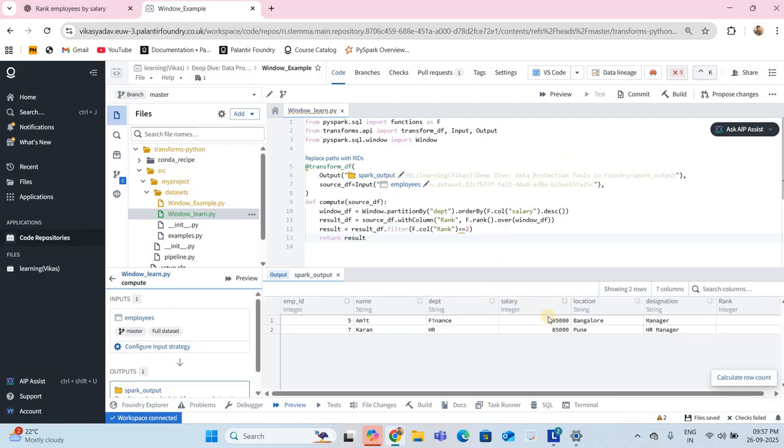Here they are giving the rank from departments where the second highest number is: finance is 95000 and HR 85000. If I give rank 1, let me show you the employee.